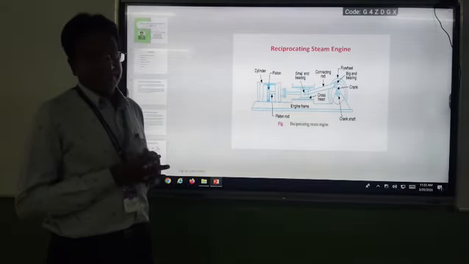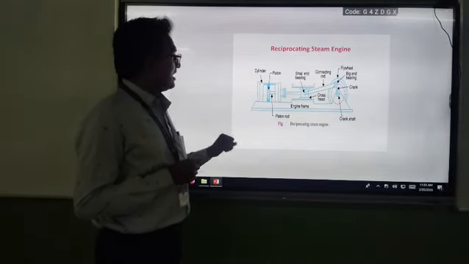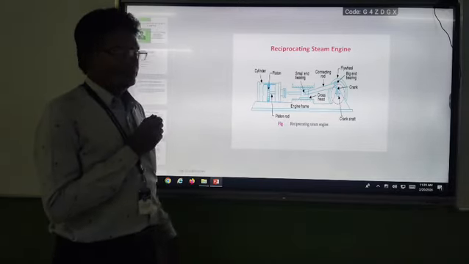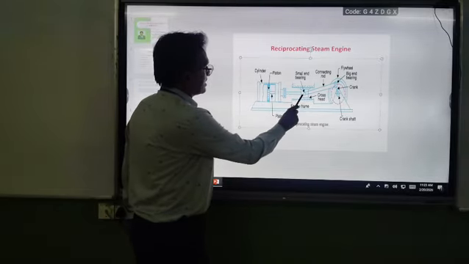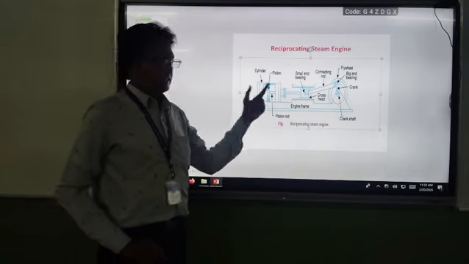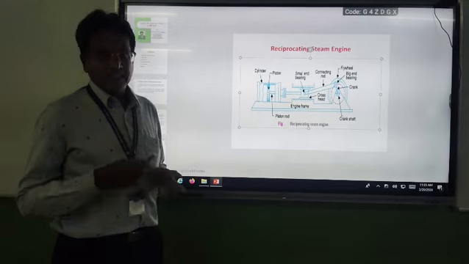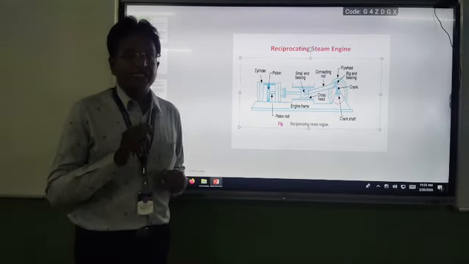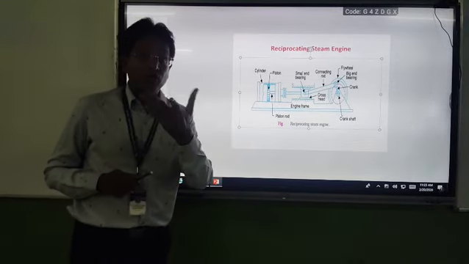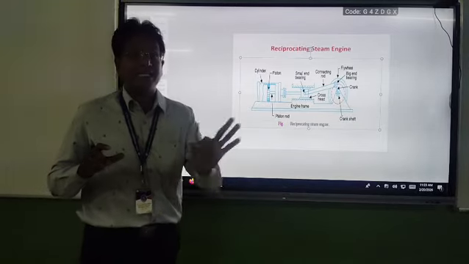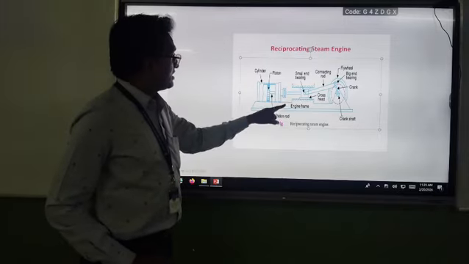The first link is the piston rod and the cross head. This is the piston rod and this cross head. These 3 parts together are called link 1. Just now I told, a link need not be a single part, it may be a combination of several parts. These 3 parts have no relative motion with respect to each other, but as a link it is having a relative motion. So in this case, link 1 is piston rod and cross head.